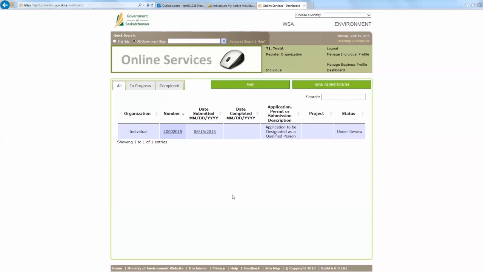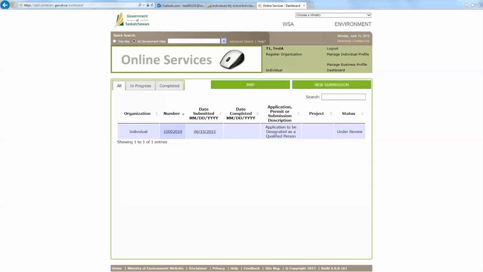So once we get to our dashboard, we see that the status for our application is under review. This is because the ministry has not fully accepted our application as of yet. Since we just sent them the email in reply saying that we do accept their terms and conditions, we're going to have to wait a bit longer before they receive that email and then finalize your qualified person designation.